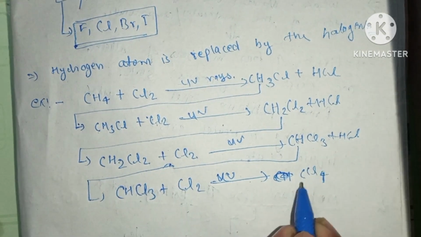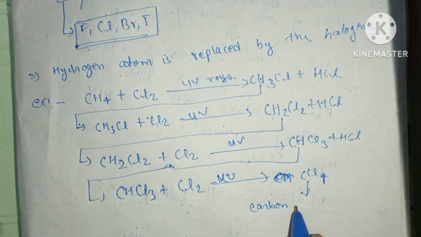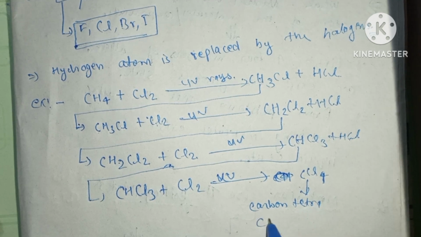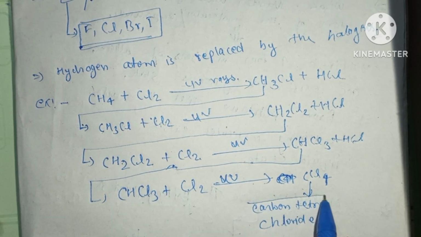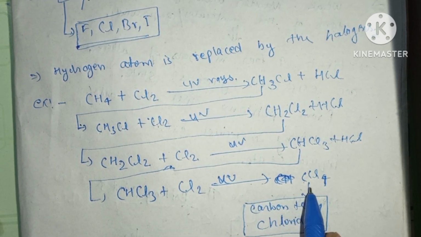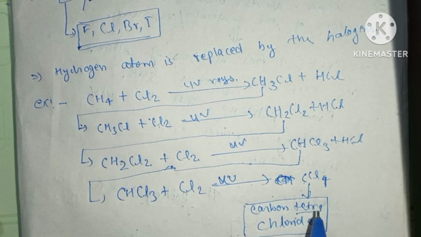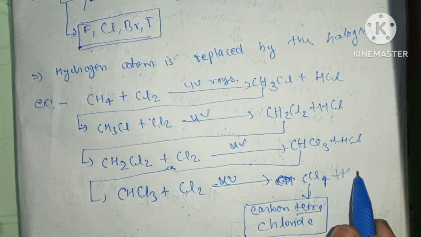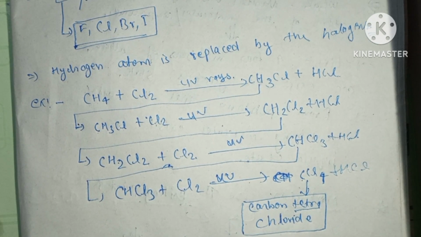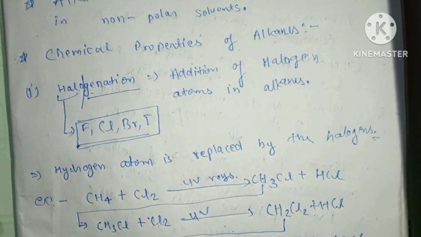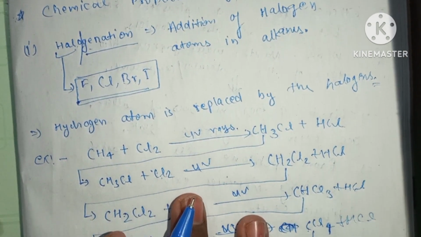CCl4, this is carbon tetrachloride. Here one carbon atom is present and four chlorine atoms, the tetra word is used here, plus HCl. So this was the first chemical property of the alkanes. That was halogenation. In halogenation, we add halogen atoms to the alkanes in the presence of UV rays.